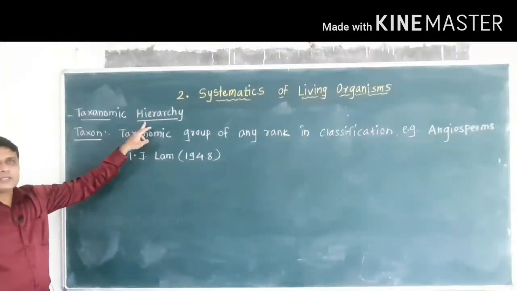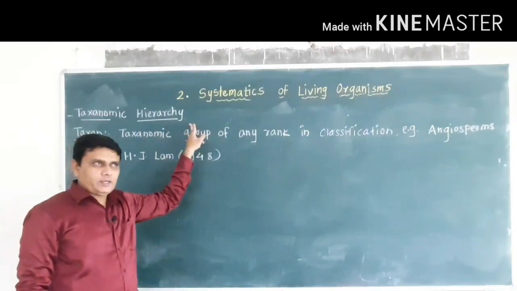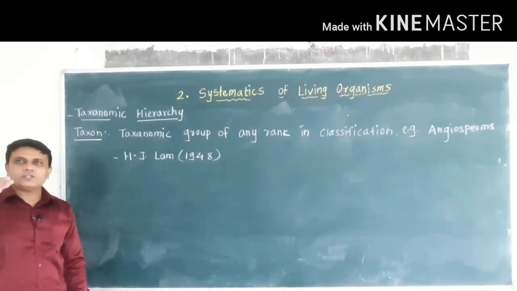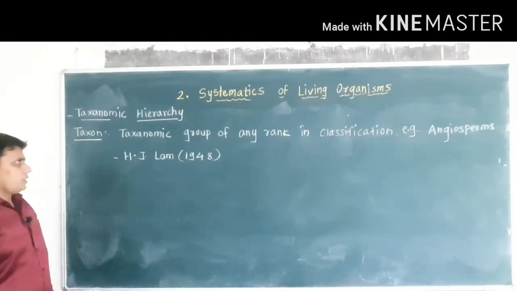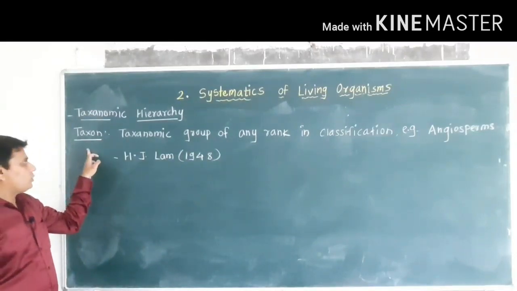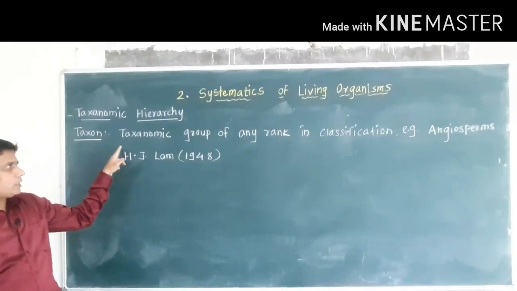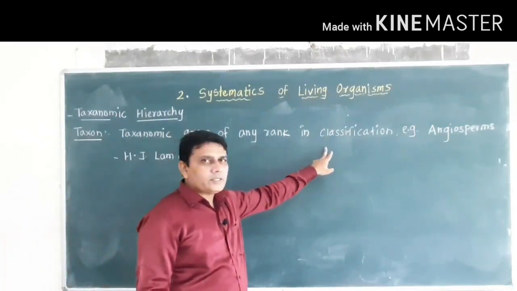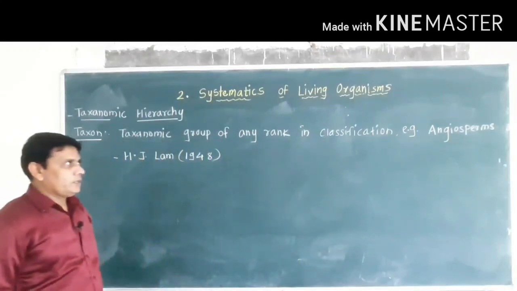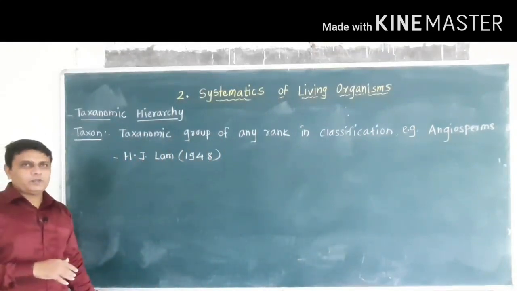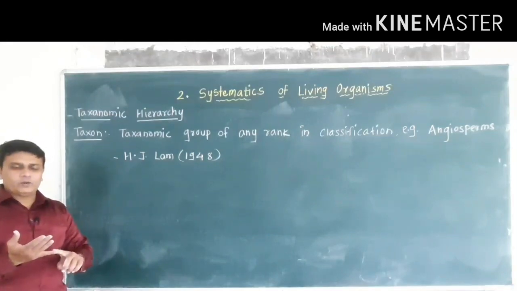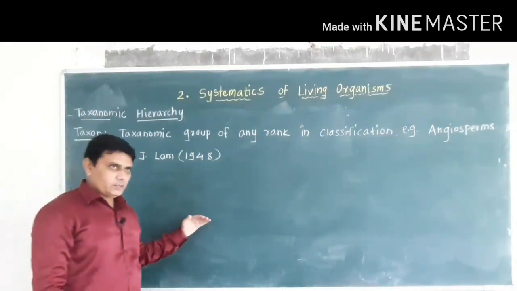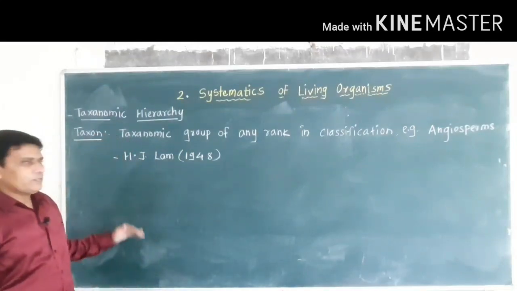Now the next topic is taxonomic hierarchy. Taxonomic hierarchy means different steps in the system of classification. It consists of taxon. Taxon is a group of any rank in the system of classification. Example, angiosperm, then example, dicotyledon, then monocotyledon. So these are the ranks in the system of classification.